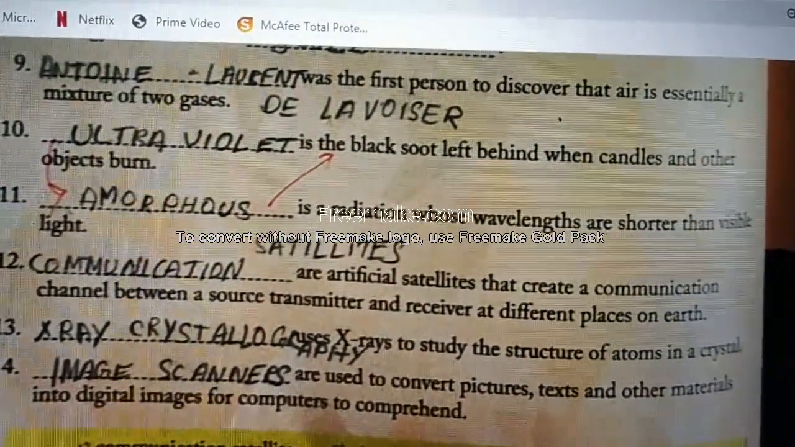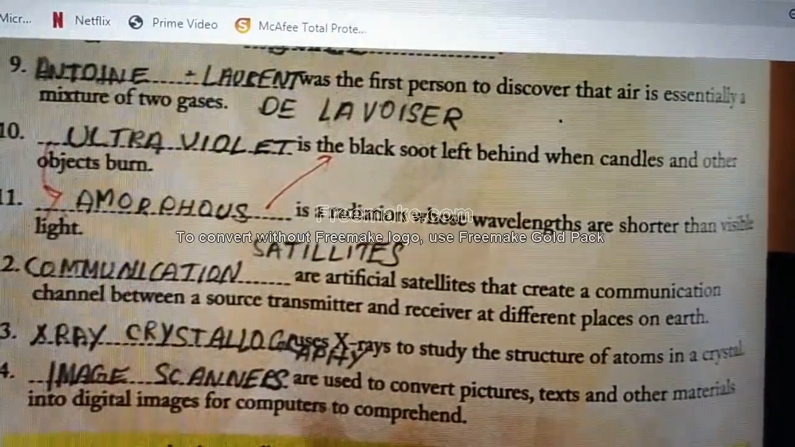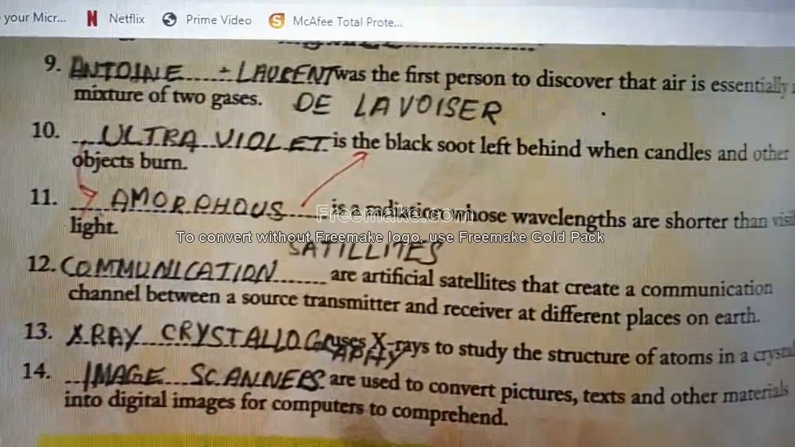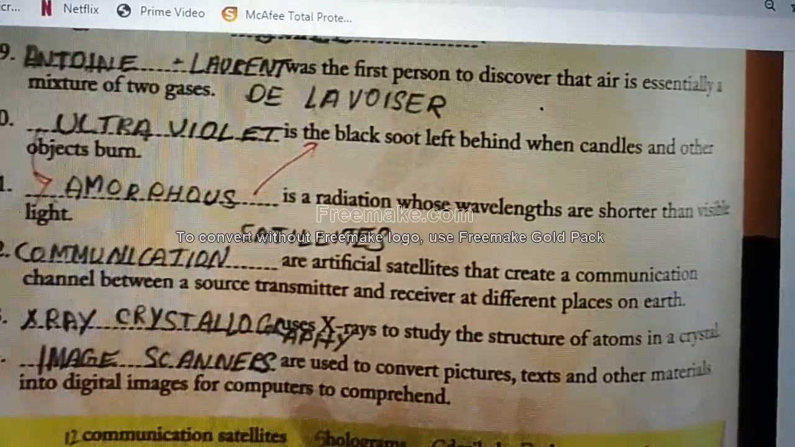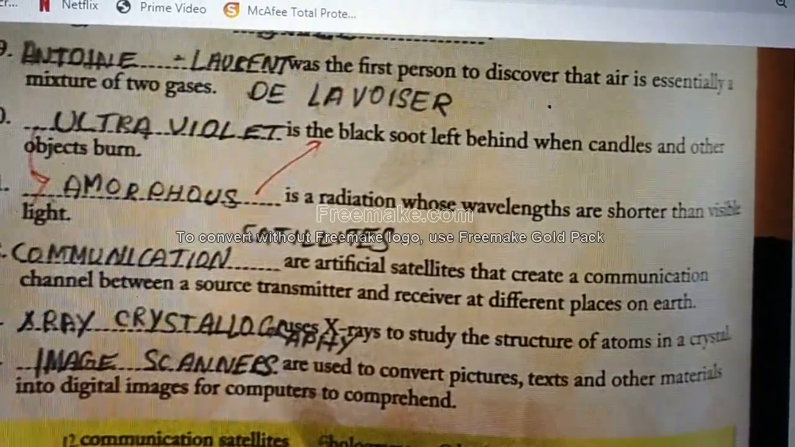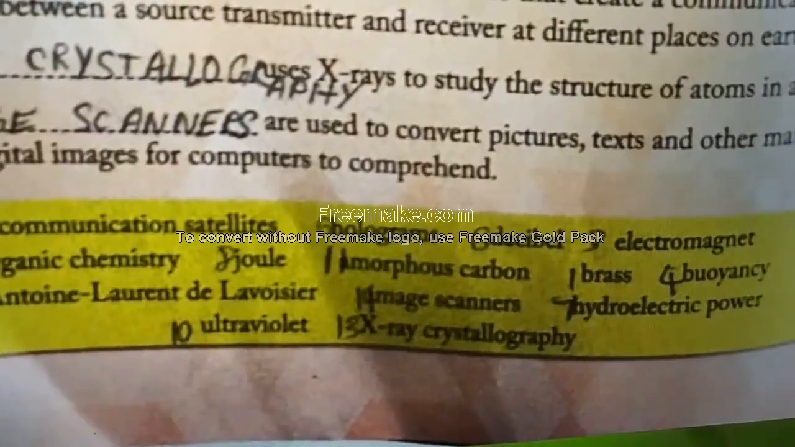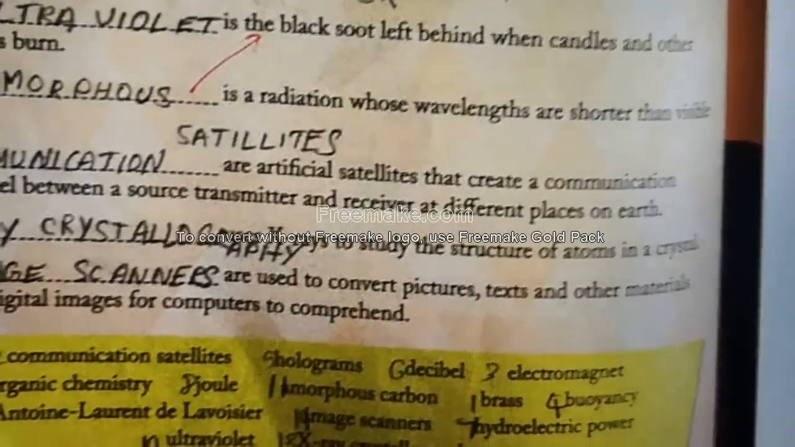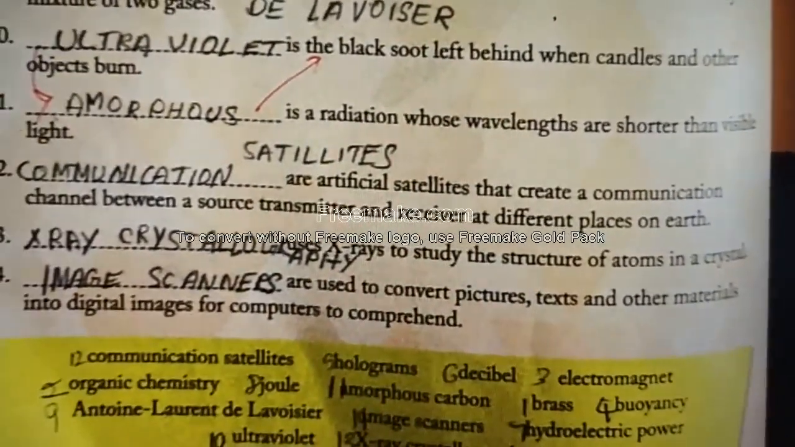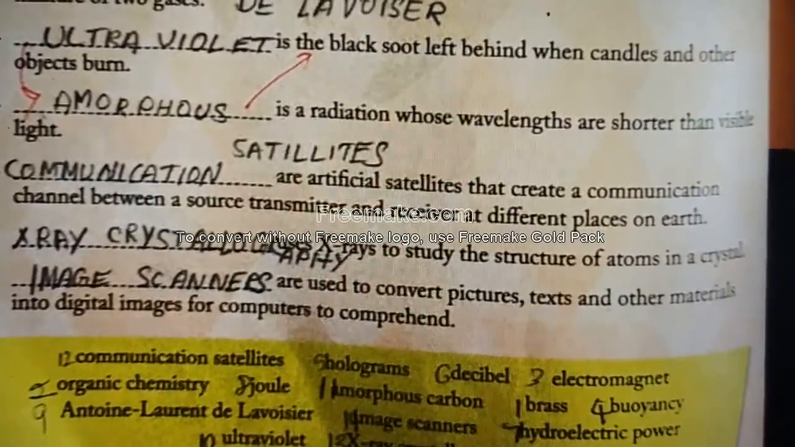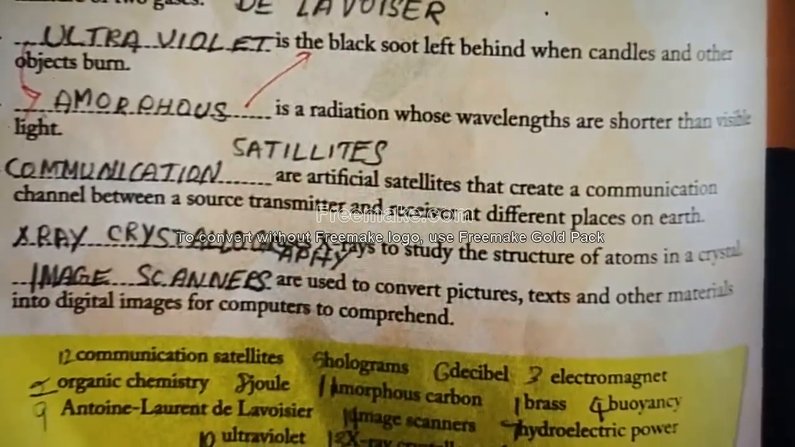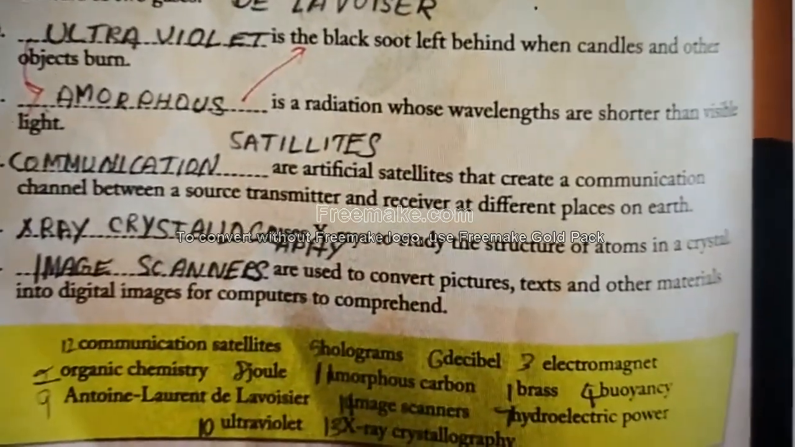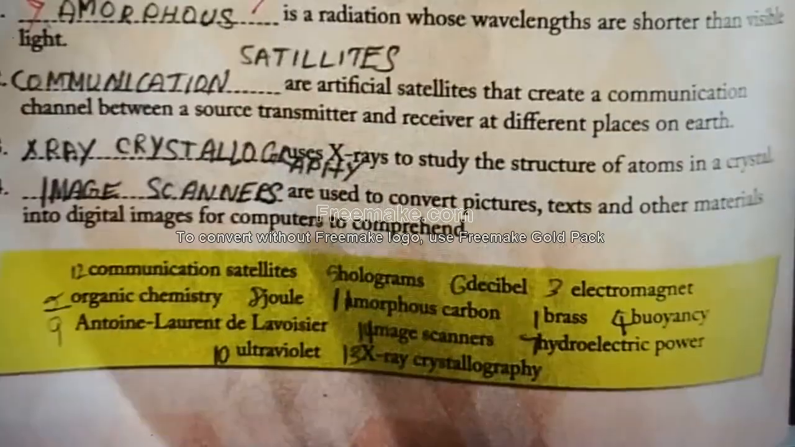Dash is black soot left behind when candles and other objects burn. Answer is amorphous carbon. Dash is radiation whose wavelengths are shorter than visible light. Answer is ultraviolet. Dash are artificial satellites that create a communication channel between source transmitter and receiver at different places of the earth. Communication satellite.